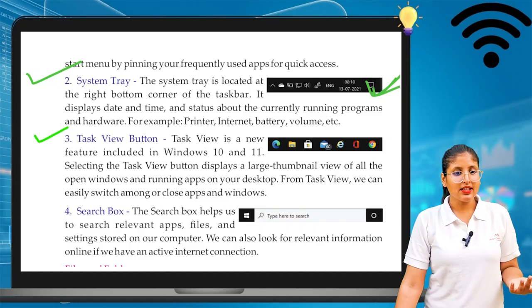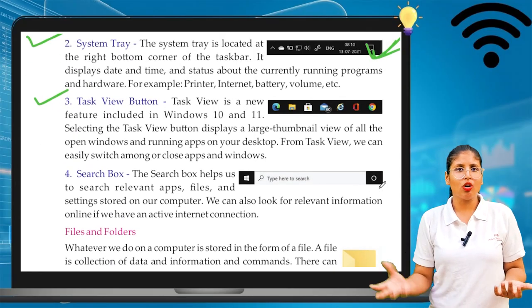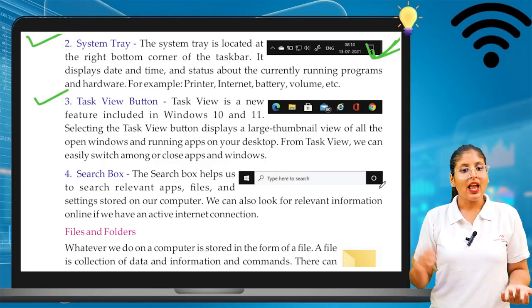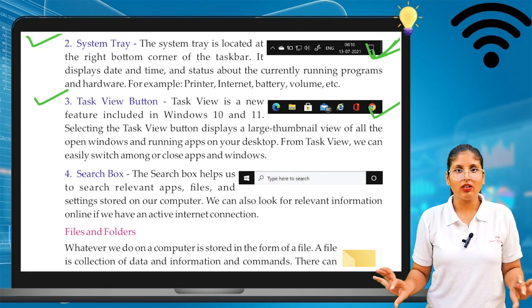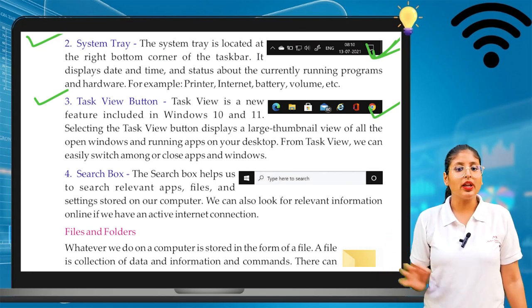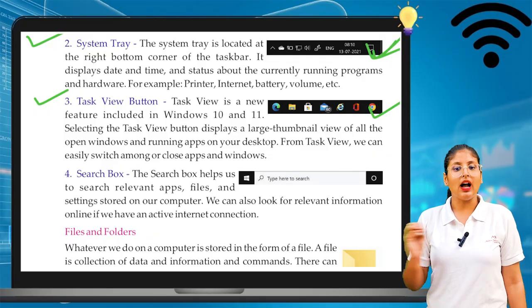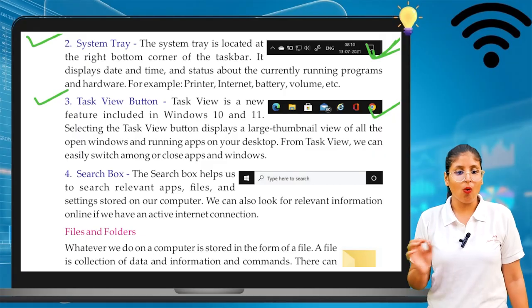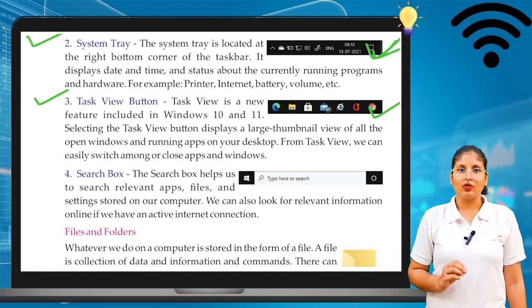Next is the task view button. So what is the role of the task view button? Let's see. It is also at the bottom, in the middle of your desktop screen. Task view is a feature in Windows 10 and Windows 11. Selecting the task view button displays a large thumbnail view of all the open windows and running apps on your desktop.